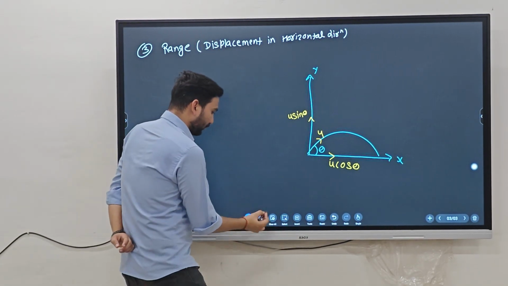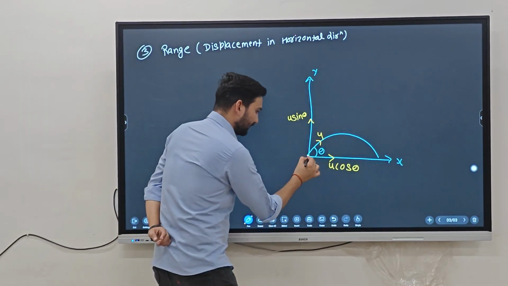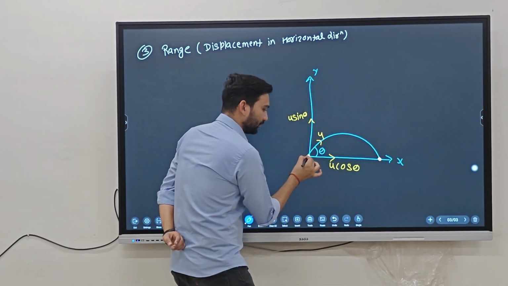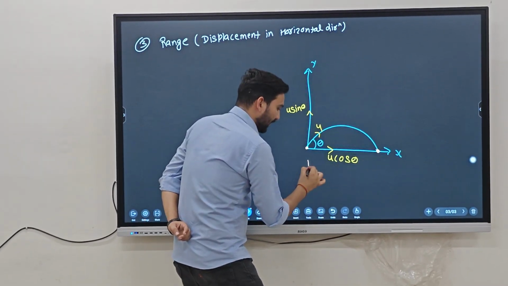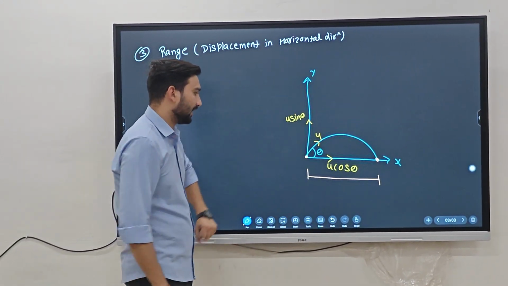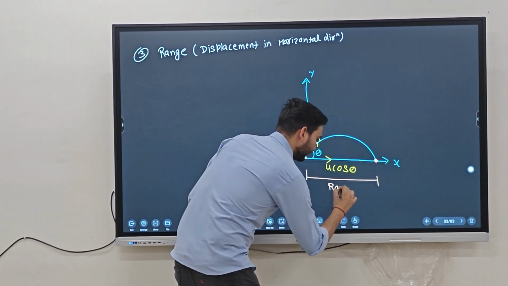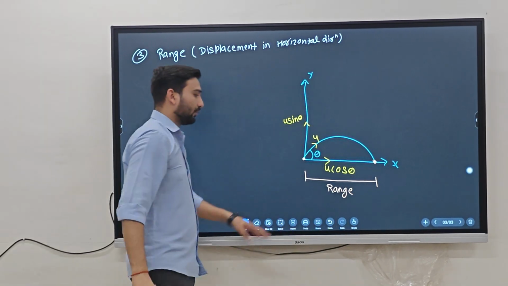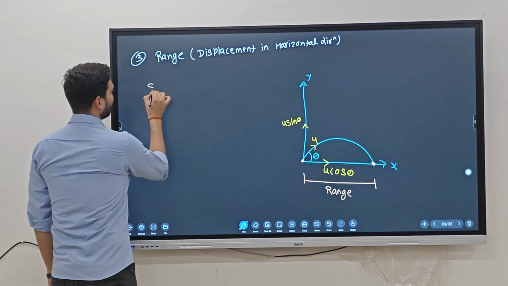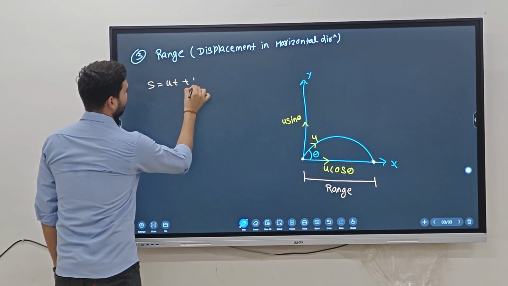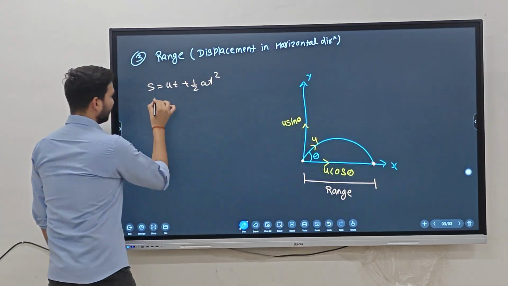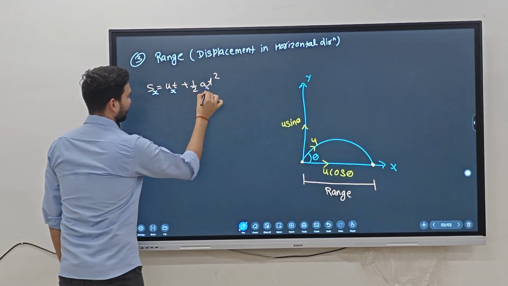So we have to calculate the maximum displacement in the x-axis. The particle goes from this point to that point, and this distance in the horizontal direction is called the range. When we have to calculate the range, we use the second equation of motion, s is equal to ut plus half at square, in the x-axis.